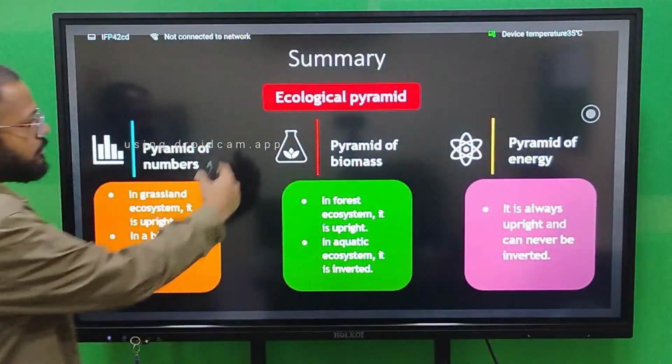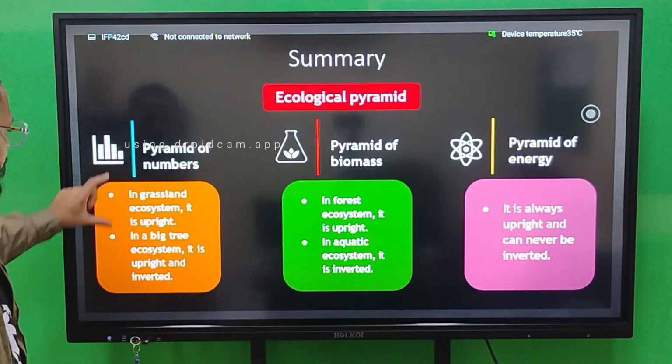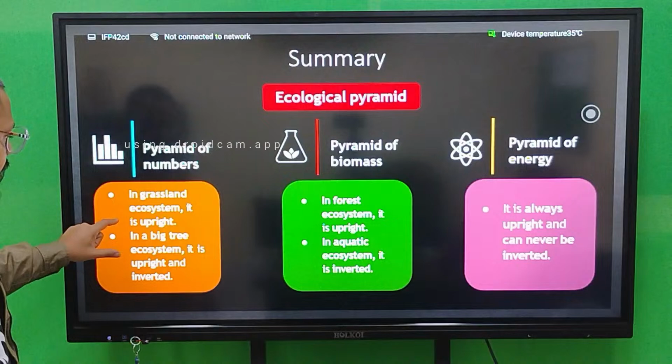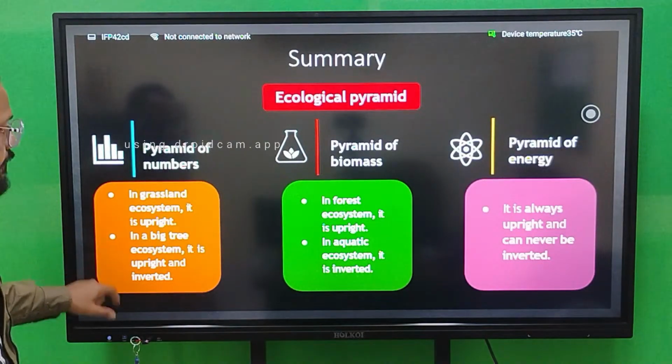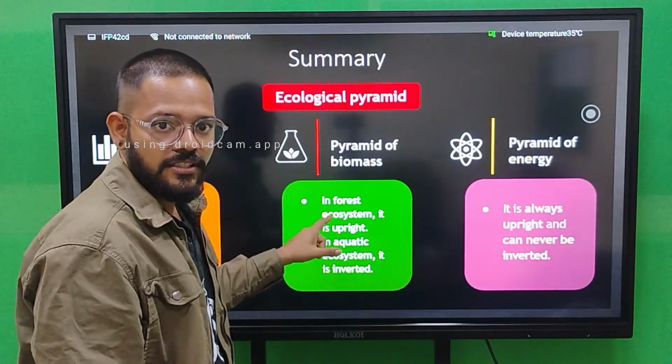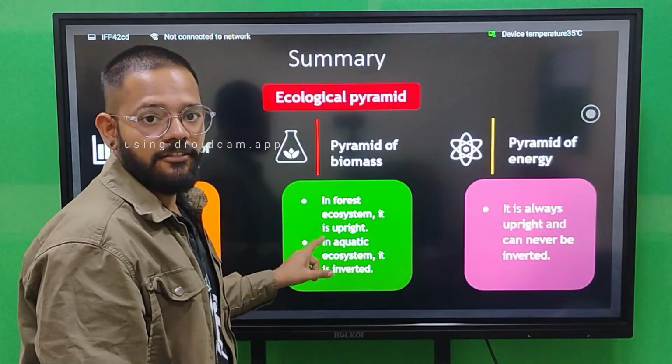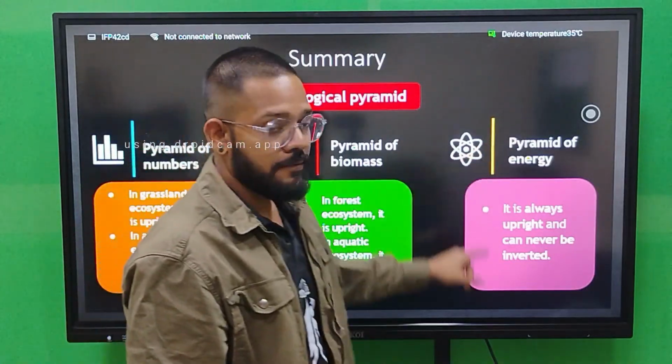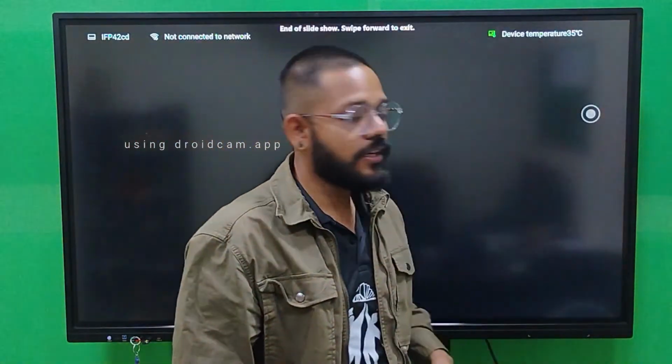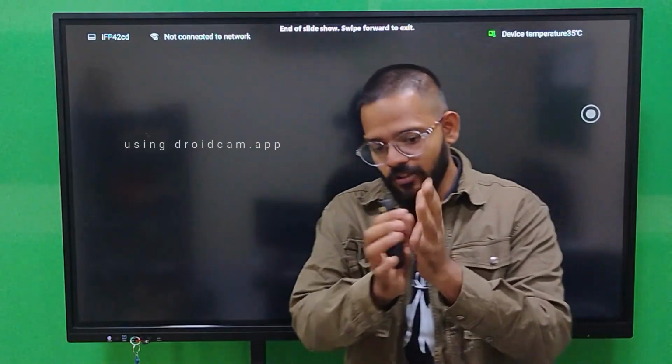And this is the summary for ecological pyramids. Pyramid of number in a grassland ecosystem is upright, but in a big tree ecosystem it is inverted. Pyramid of biomass in a forest is upright, but in an aquatic ecosystem it is inverted, and the pyramid of energy is always upright. So this is your ecosystem.